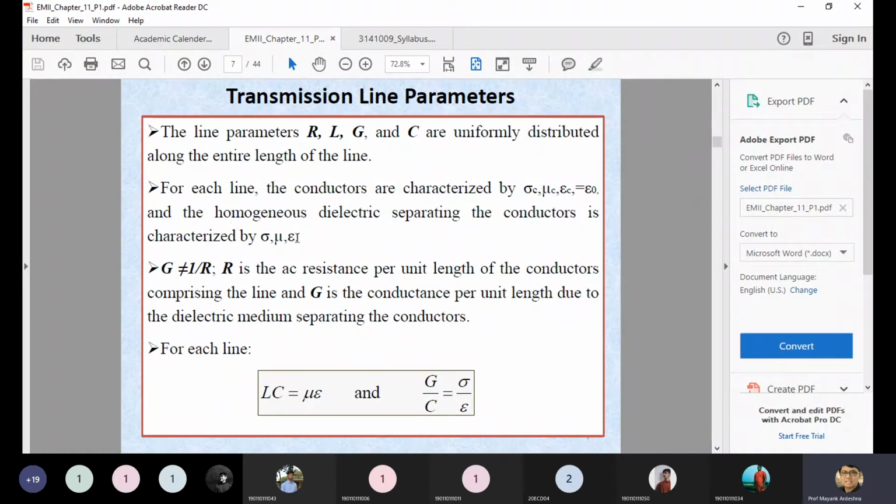So according to this mu and epsilon, we compare them with the inductor and the capacitor, which is characterized by the inductor L and the capacitor C.